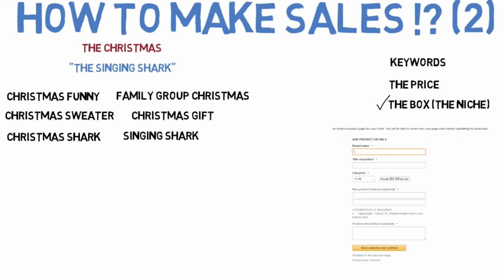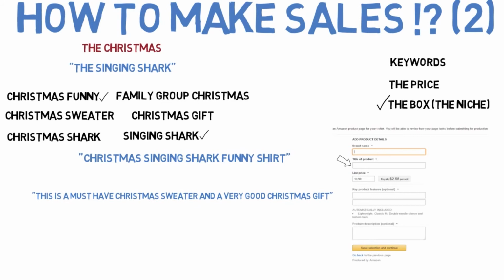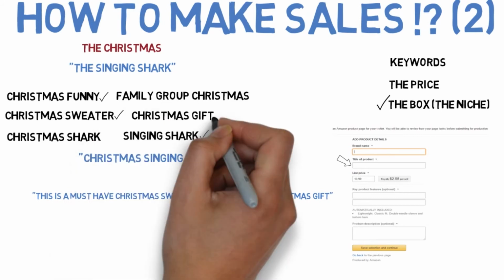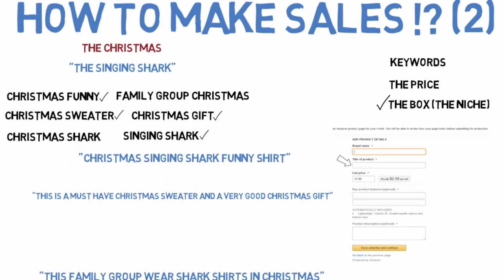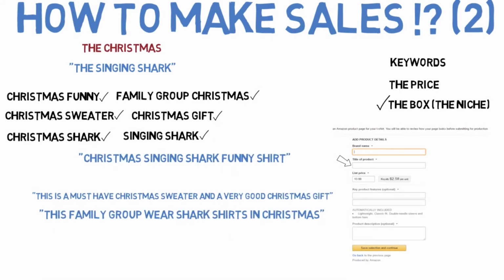We have 3 places to write our keywords: the title, the brand name, and the keyword feature blanks. Note that you have to mention these keywords in sentences. For example, in the title and the brand name we can write, Christmas singing shark funny shirt. In the keyword feature we can put, this is a must-have Christmas sweater and a very good Christmas gift. The other blank we put, this family group wear shark shirts in Christmas.